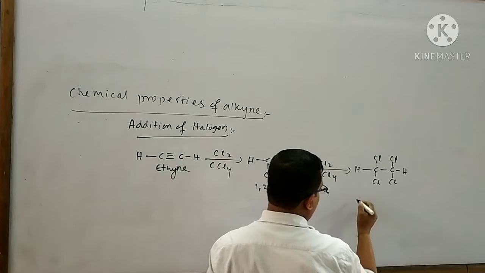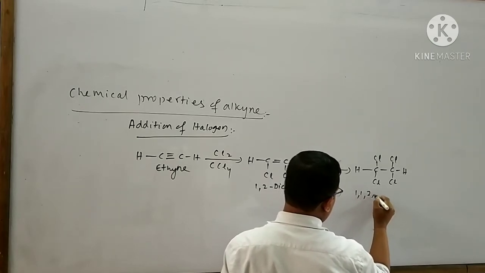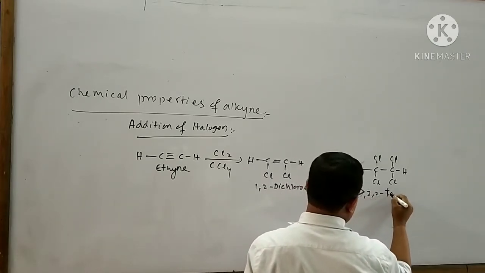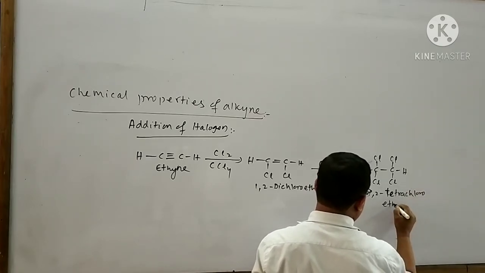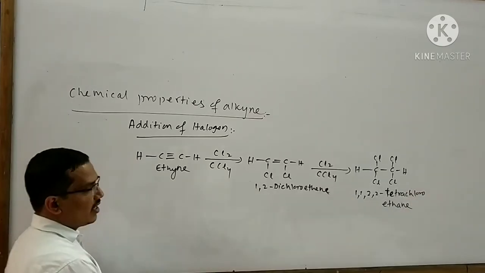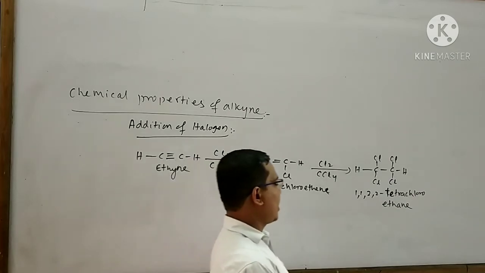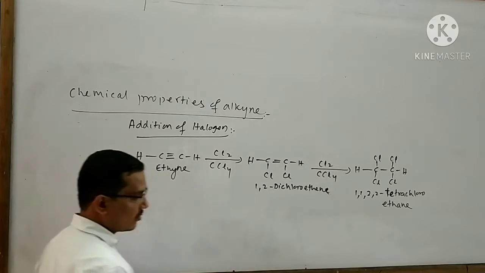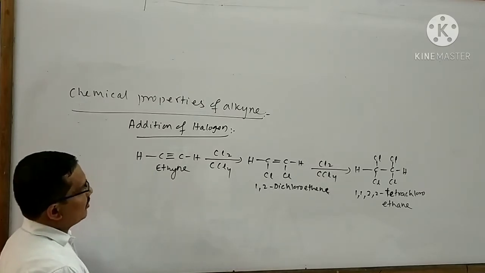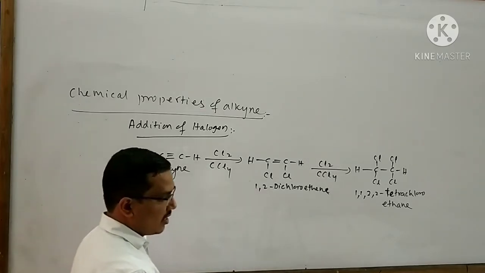The name of this product is 1,1,2,2-tetrachloroethane. Similarly, you can think of another reaction.